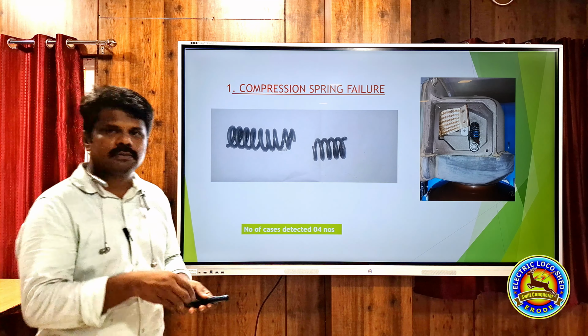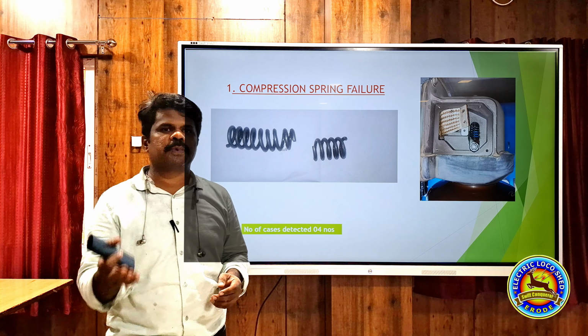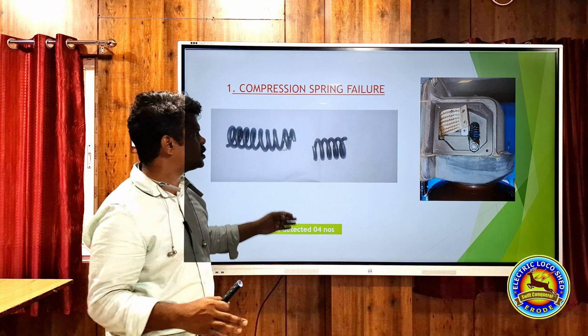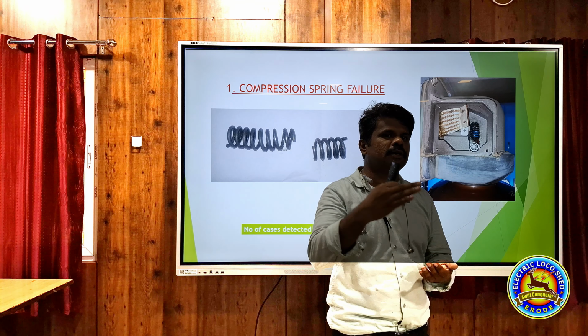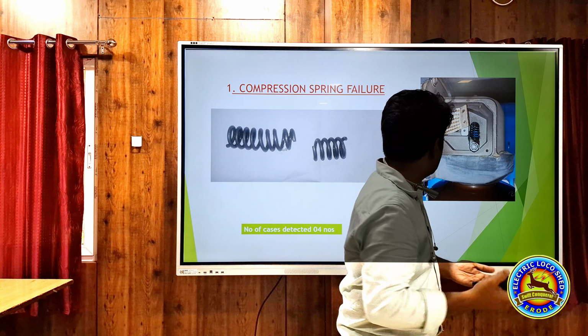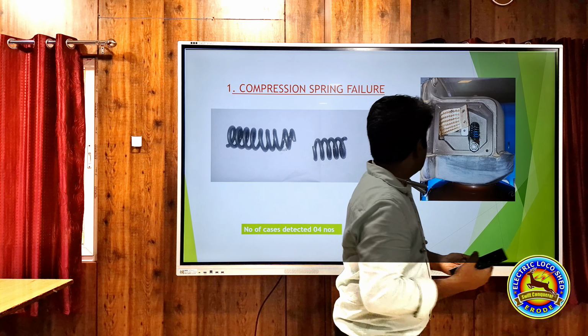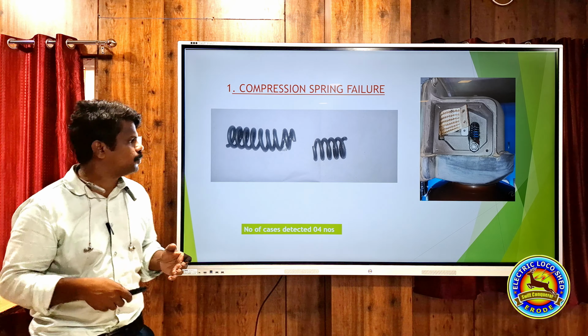So there are 4 cases we have detected. Out of these, one is lane failure. Our action plan is to replace this spring in every AOH. Initially this PRV pressure was 4.2. Now they have increased it and it has reached up to 4.8. They have not changed any specification of this spring, so it is cracking nowadays. We decided to change it in every overhaul, so this cracking will be reduced.